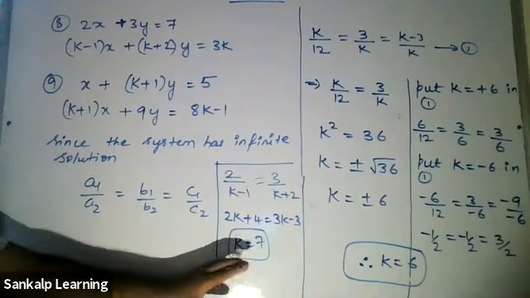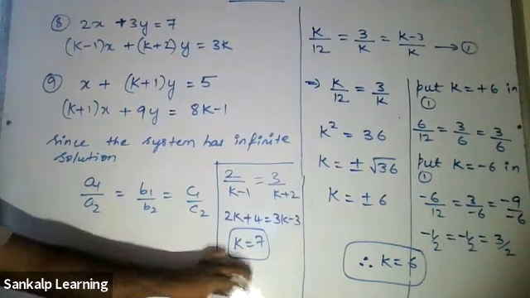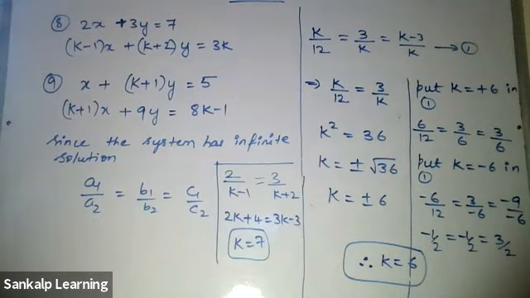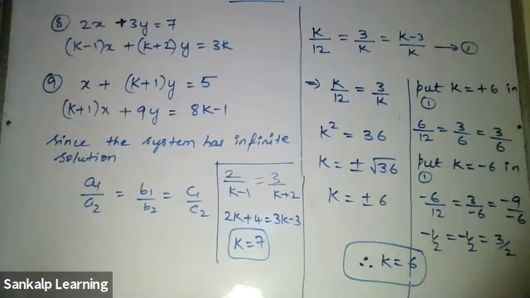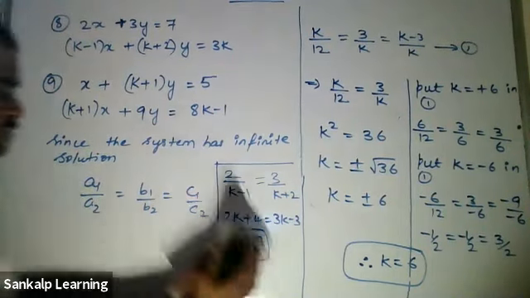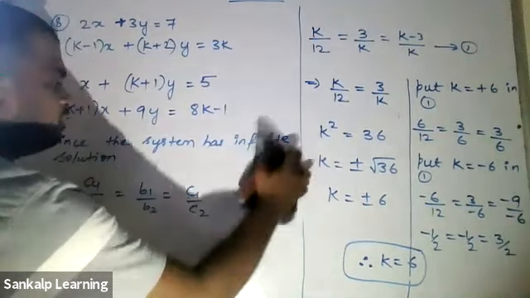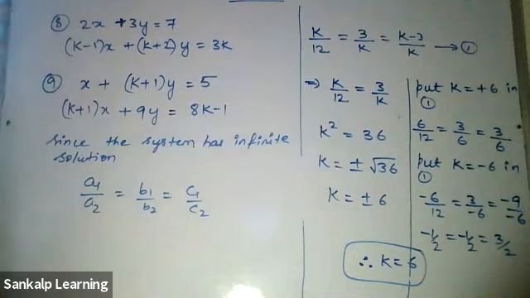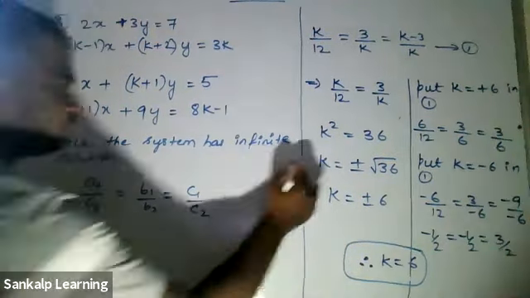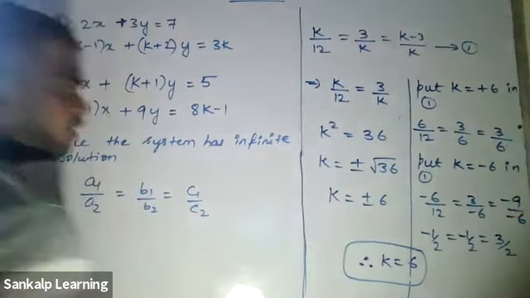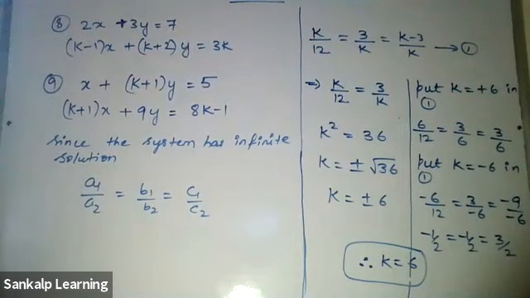Yeah, for the eighth problem, you'll get k is equal to 7, which is satisfying the condition, I guess, isn't it? Did you check it? Yes, sir, it's satisfying. Everything becomes 1 by 3, isn't it? Good, excellent. Here you have to just cross multiply it. Remember that. Now try out the ninth one. I'm not going to solve it on the board. If you want, I'll help you out.